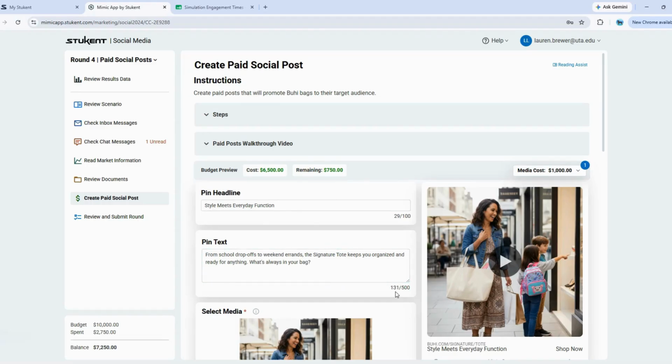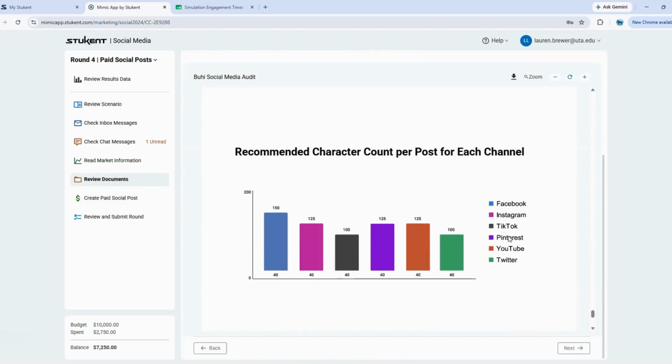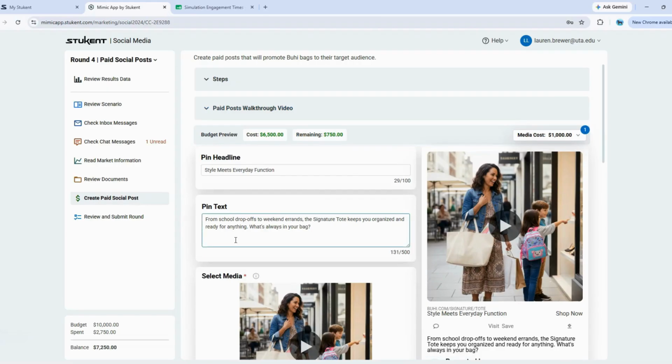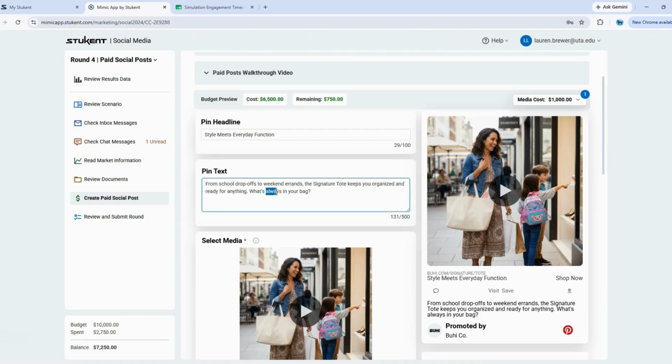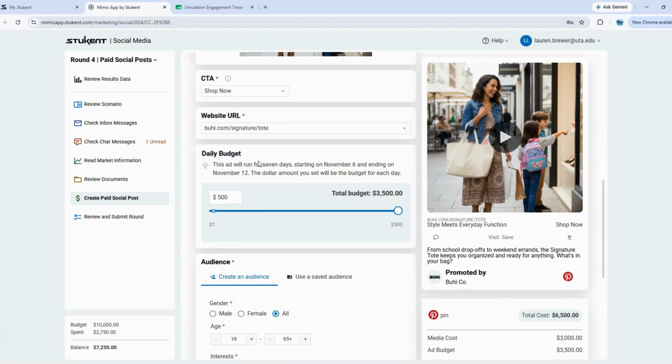Let's look at our pin text here. We have 131 characters. If I go back to my audit on Pinterest, our character count should be between 40 and 125. So I actually need to go back and make this post a little bit shorter. To cut this post a little bit, I'm going to remove always. So now I've got what's in your bag instead of what's always in your bag. And this takes my character count down to 124, which is within that recommended amount. So let's scroll down now. We have our call to action, we have our website URL, and we already selected our budget.